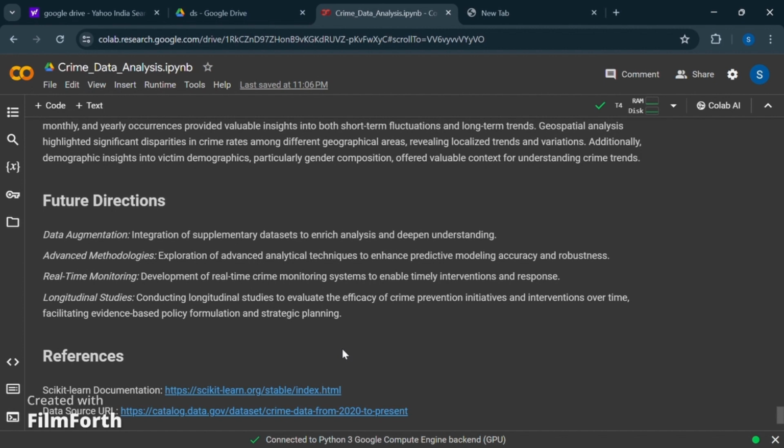We also plan on conducting longitudinal studies to evaluate the efficiency of crime prevention initiatives over time. This data would help in predicting the number of crimes which might be possible and the decreasing trends on a yearly scale.